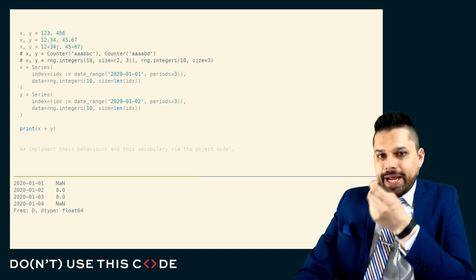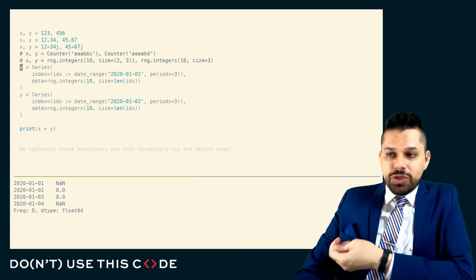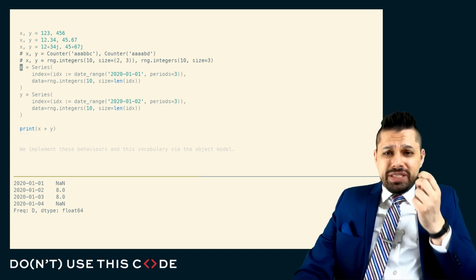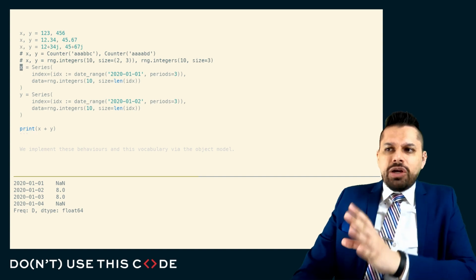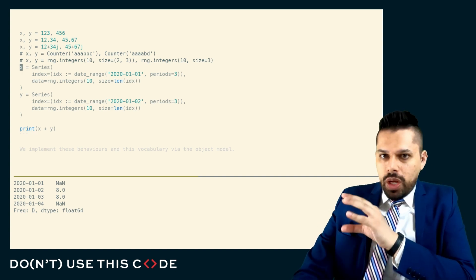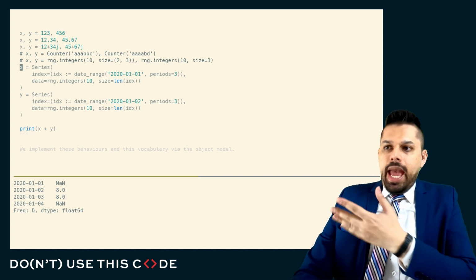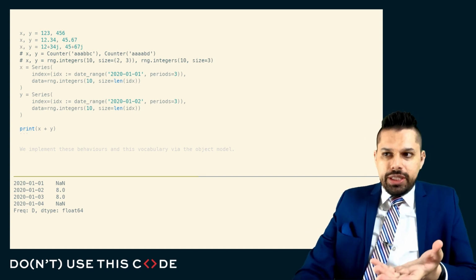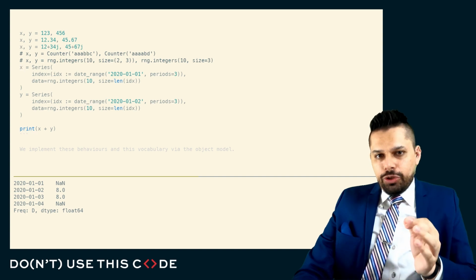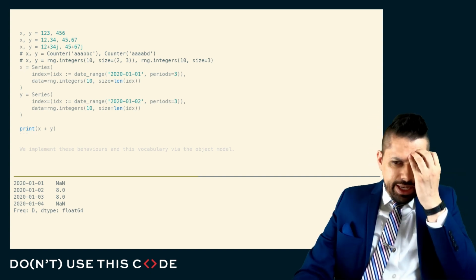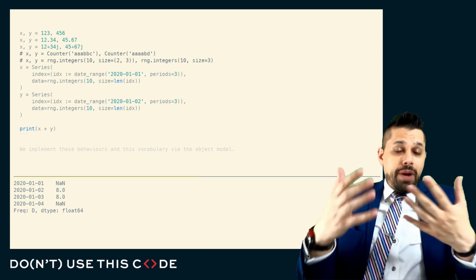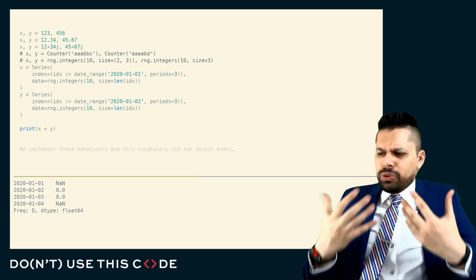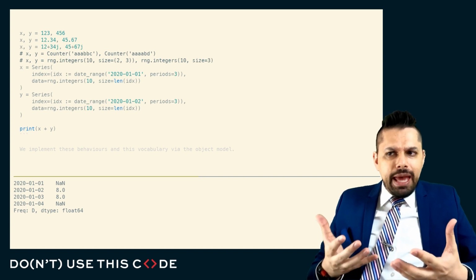The difference between x plus y when these are both integers and x plus y when these are pandas Series objects with index alignment, in terms of the implementation, is significant. The amount of code that's run to support x plus y when they're both Series objects is enormous, and it is dramatically different than the code that's written to support x plus y when they're just integers. However, the core vocabulary, the idea of just saying x plus y and somebody looking at that and saying, I know exactly what you mean. Well, Python provides you with that vocabulary, gives you the ability to express yourself in terms of that common vocabulary. People look at that code and then say, yeah, I know exactly what that means.